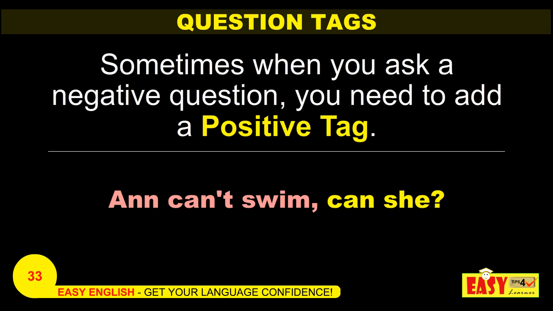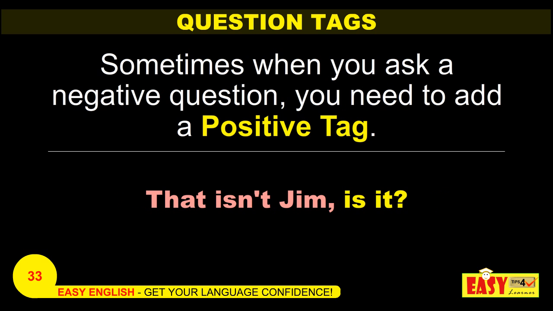Anne can't swim, can she? So here also you give a statement that Anne can't swim, but you have a positive question tag, can she? Now look at the next example. That isn't Jim, is it? So this is also an example of a negative statement added with a positive question tag.